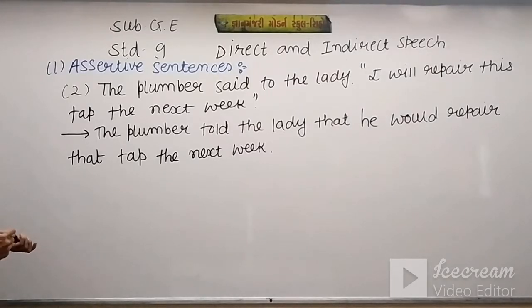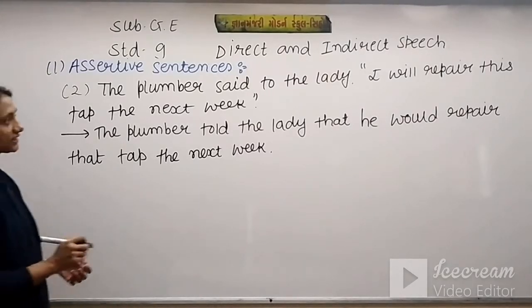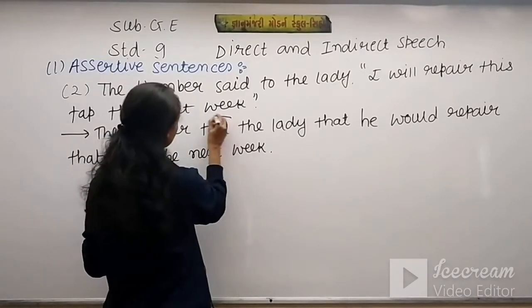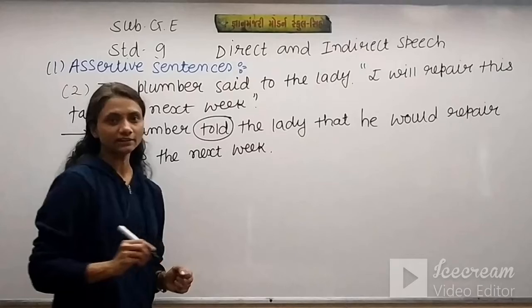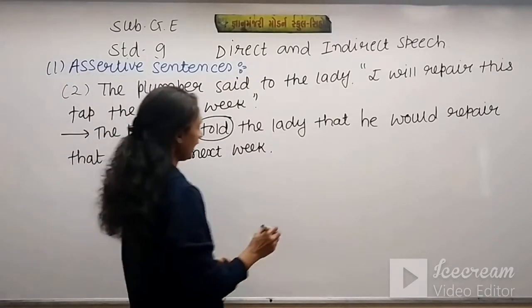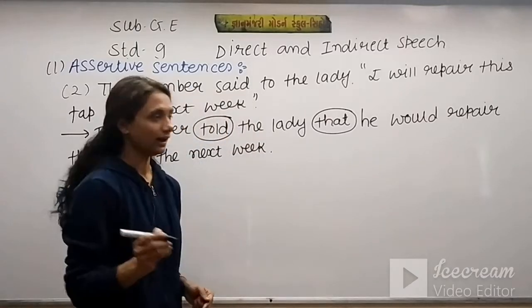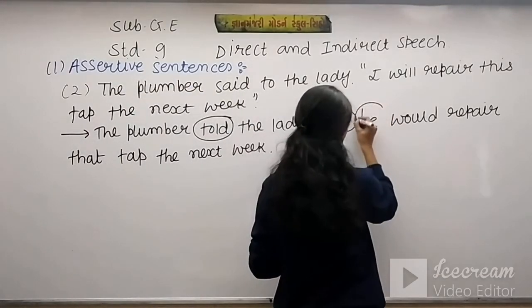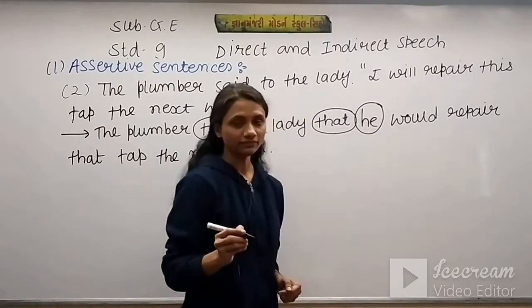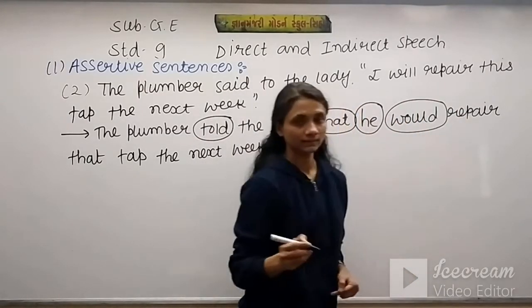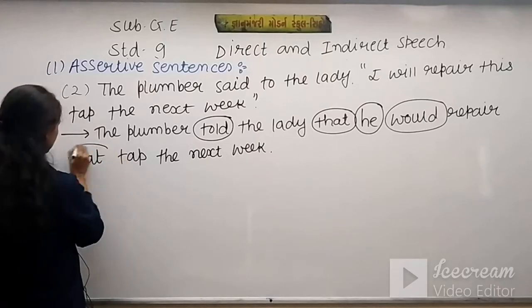Okay, this is the rule. Now see where we have changed. First we change here. Said to is changed into told. After that this is connected with that. After that the third change is here, then we have this change, and after that we have this change.